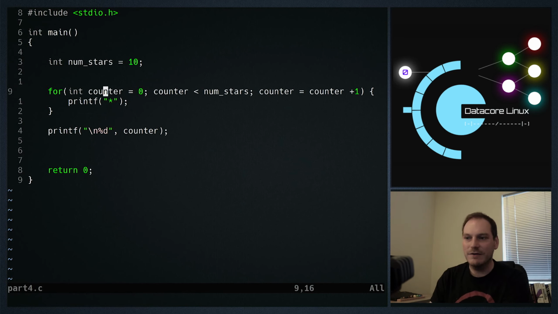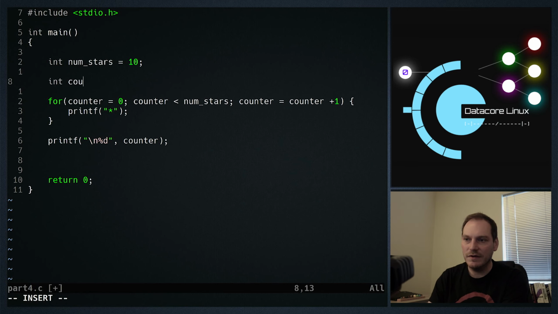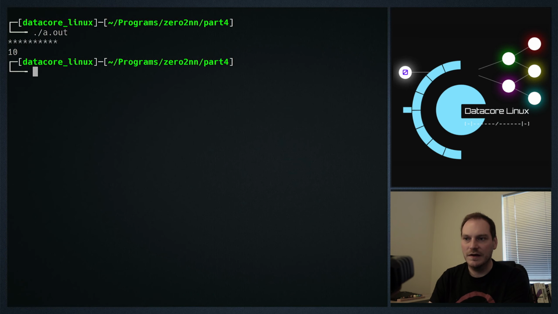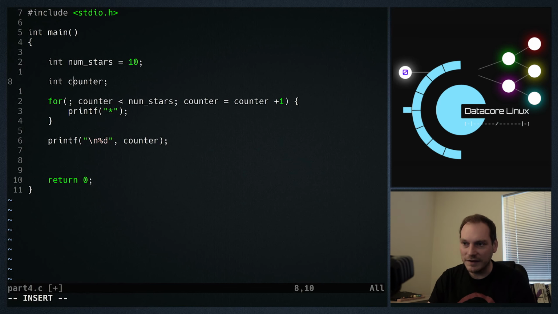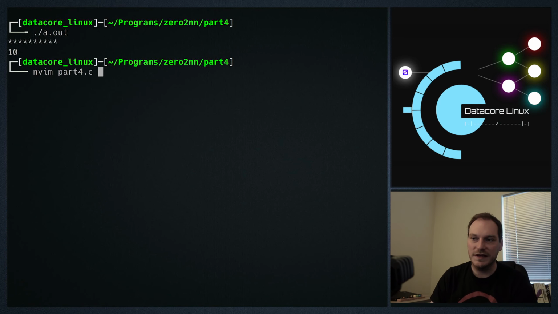So we can get around that. We can declare our counter variable outside of the for loop, and then we can print out the value. We can confirm that, and then we get the value that it finishes at, which is 10. We can also omit this altogether and initialize a counter variable outside the for loop, and that will work too, as we will confirm. There we go, it works exactly the same way.